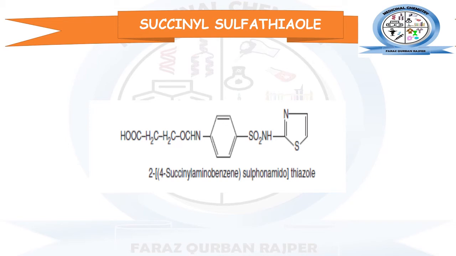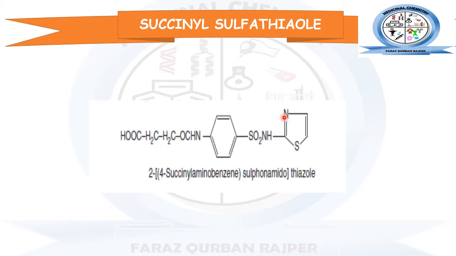So one of these is succinyl sulfathiazole. So this is the chemical structure of succinyl sulfathiazole. In this you may observe that the fourth position amino functional group that was purely amino in the case of sulfathiazole is here substituted with the succinic acid. So that's why it is named succinyl sulfathiazole. So succinyl sulfathiazole is basically one of the prodrugs of the sulfathiazole.